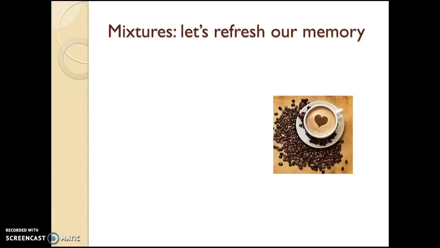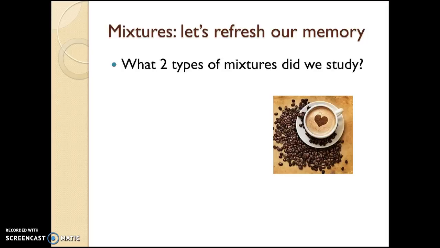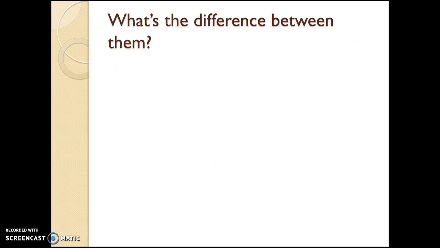Hello class. Last week we talked about mixtures. So let's refresh our memory. What are the two types of mixtures we studied last week? Very well. We talked about two types. The first one, a homogeneous mixture, and the second one, the heterogeneous mixture. Now, who can tell me the difference between them?